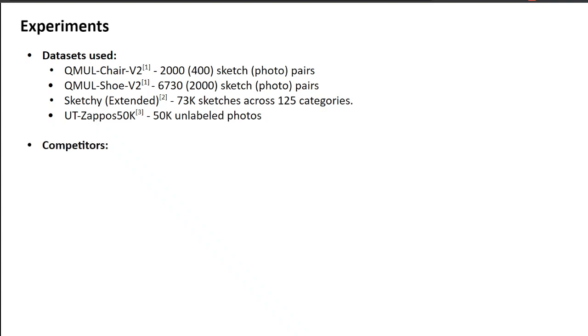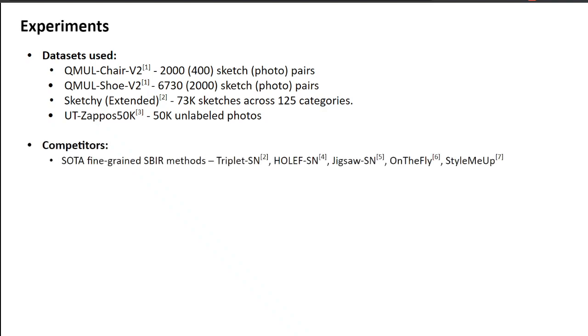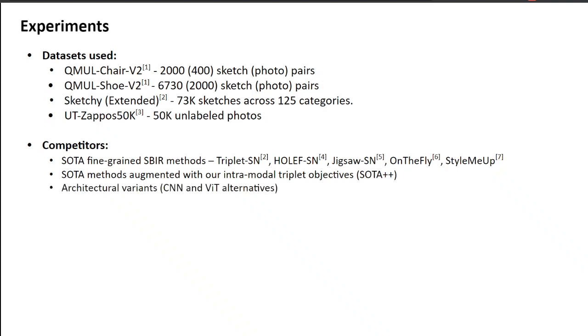Our competitors include the prior state-of-the-art works in fine-grained SBIR, along with their augmented versions using our intramodal triplet objective. We also compare against alternative architectural variants in both CNNs and vision transformers, which we adopt in our pipeline. Last but not the least, we also compare with possible alternative baselines that use additional unlabeled data, such as edge maps for sketches or alternatives to knowledge distillation.